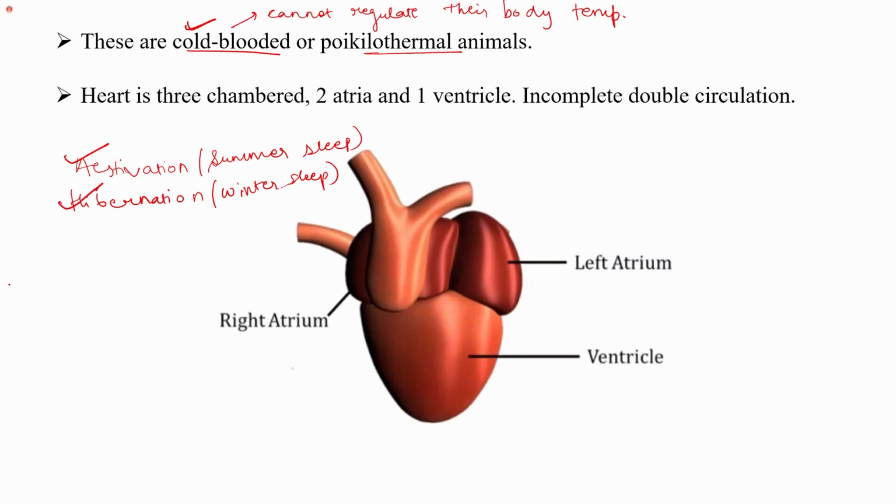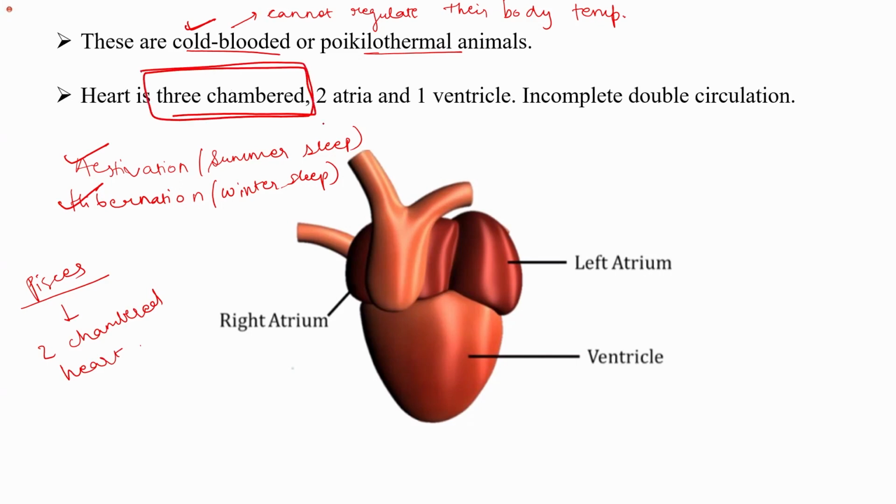Unlike Pisces, where we see a two-chambered heart, in this it is a three-chambered heart. It has two atria and one ventricle, while in Pisces only one atrium is present. It is an incomplete double circulation.